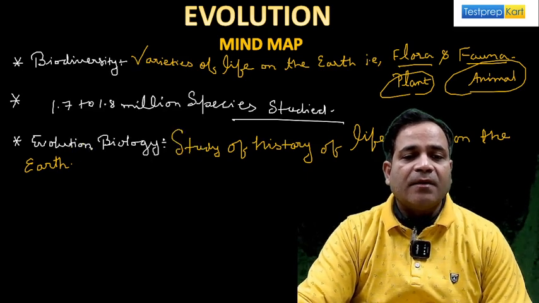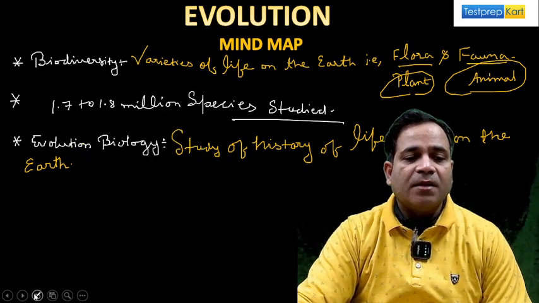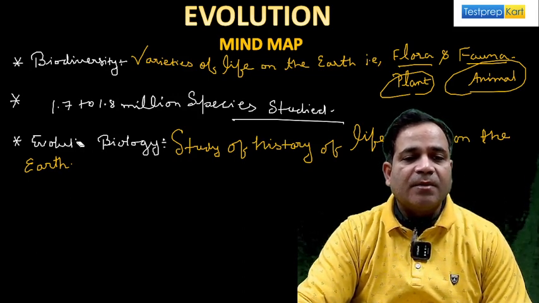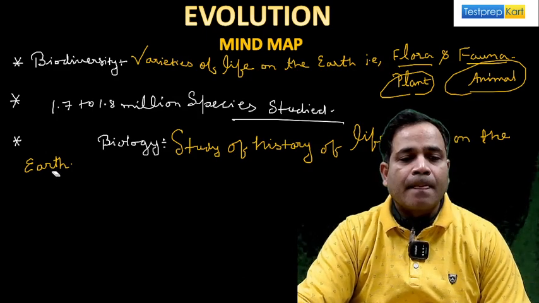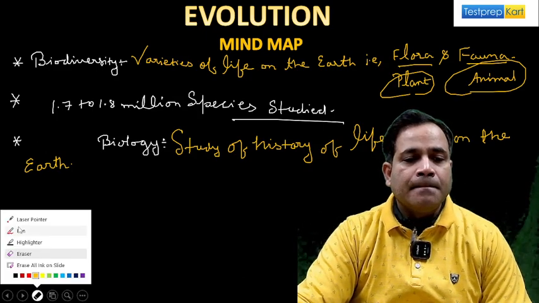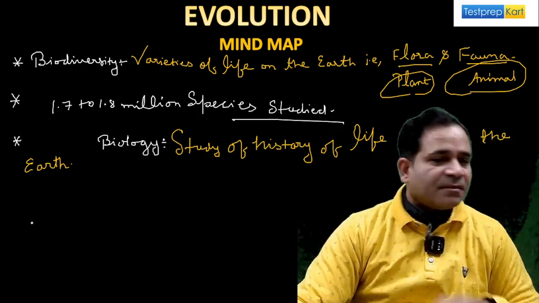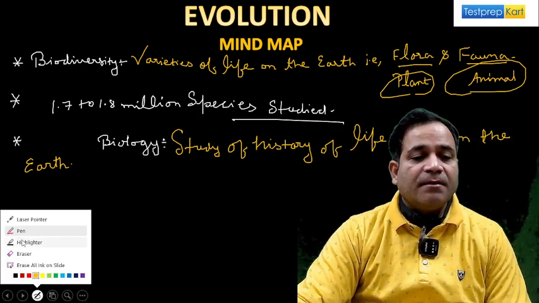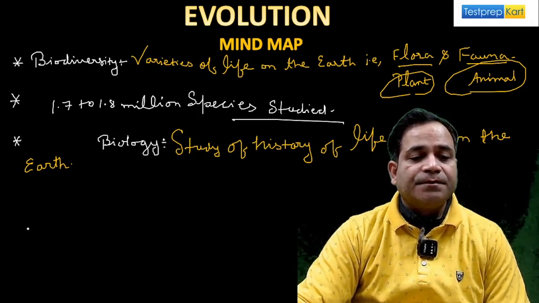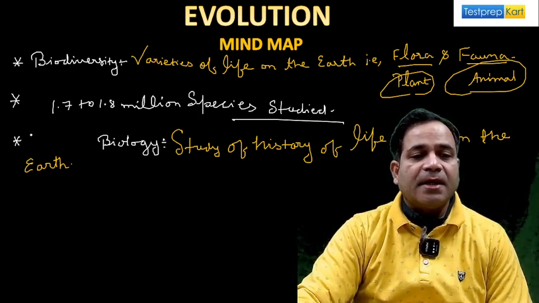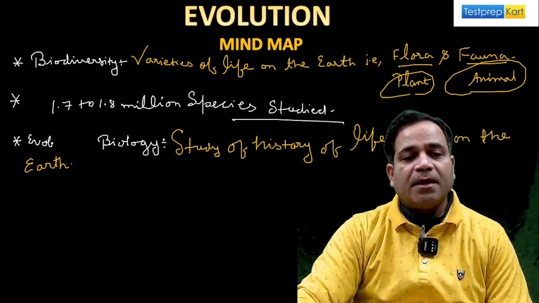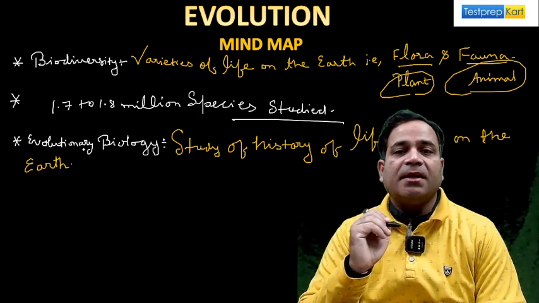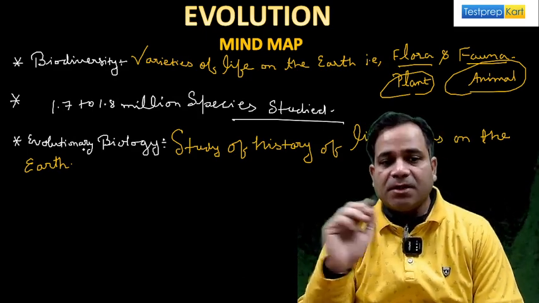Are you getting my point or not? Evolutionary biology. You write down here: evolutionary biology. Wait for a moment. Sorry, evolutionary biology I am saying to you. Okay, let's see what I'm writing: evolutionary biology, my dear. So the study of the history of life forms on earth is known as evolutionary biology.